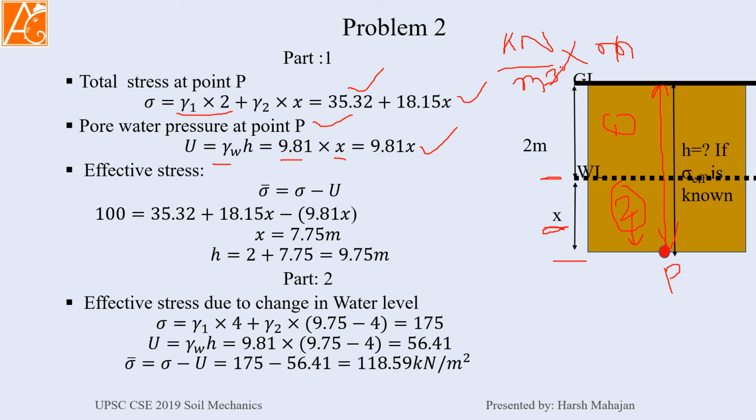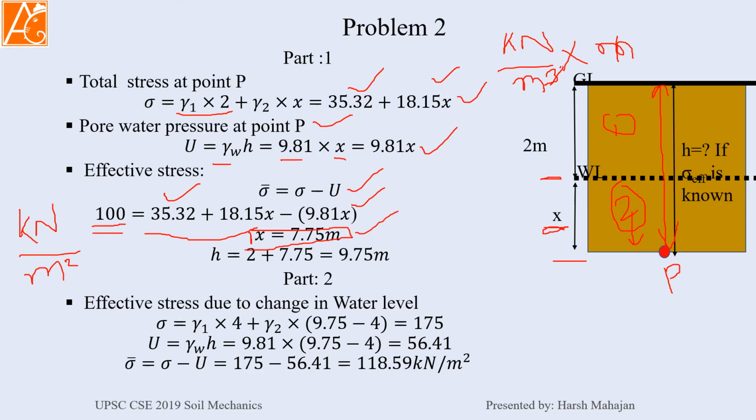Now effective stress is equal to total minus PWP, but effective stress is already given in the question, which is 100 kilopascal. Kilopascal means kilonewton per meter square. Pascal means Newton per meter square, so kilopascal will be kilonewton per meter square. So the unit is consistent, we have checked it. Then writing this equation from the total stress minus pore water pressure, on solving this simple equation, you will find x equals 7.75 meter.